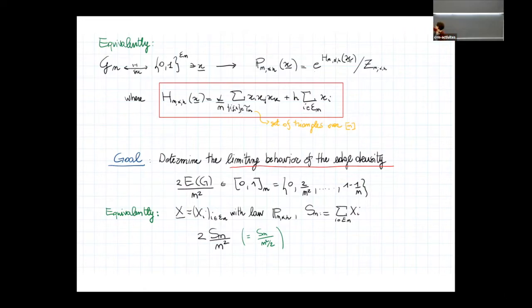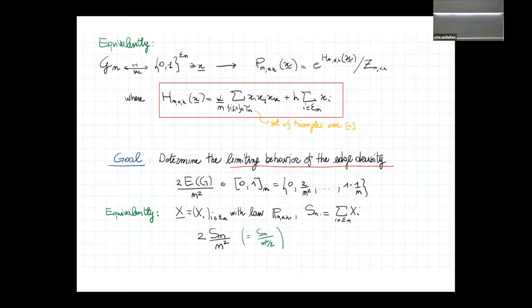When we translate the Hamiltonian of the system in terms of this underline x, which is a collection of 0, 1 indexed in E_n, we have something that really recalls a particle system. And now you see that the interaction is in this summation here. The summation is over edges ijk, so now ijk are labeled for edges that possibly form a triangle over n points in a complete graph.